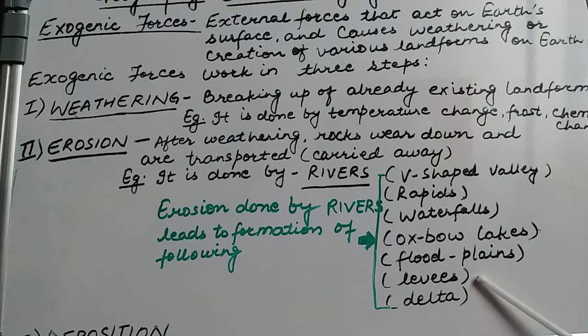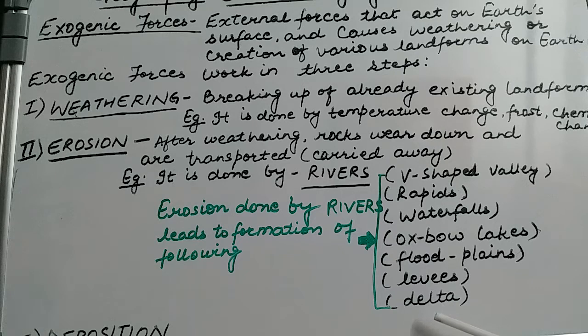The next is a levee. Like the flood plain is a plain created by the river water, similarly, a levee is a raised structure which is created by the flood water. So both floodplains and levees are created by the floods happening in rivers. The last structure is a delta, which is a triangular shaped sand structure formed when the speed of river water reduces to the maximum and it is moving at a very slow speed because the river is about to meet the ocean.